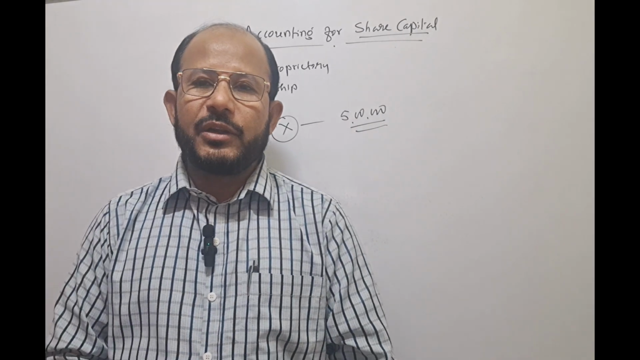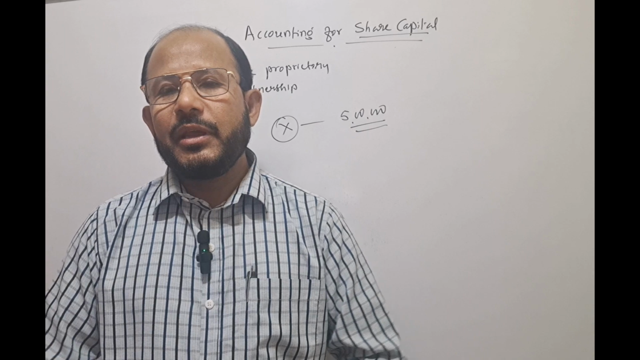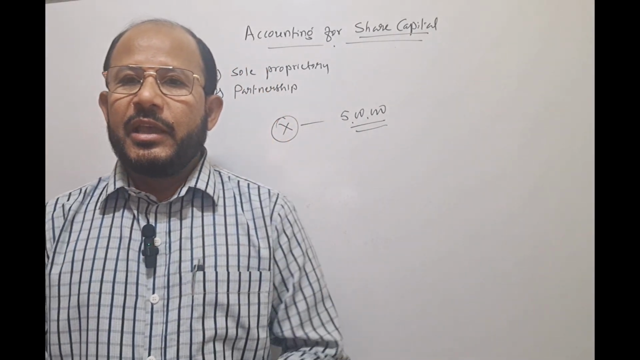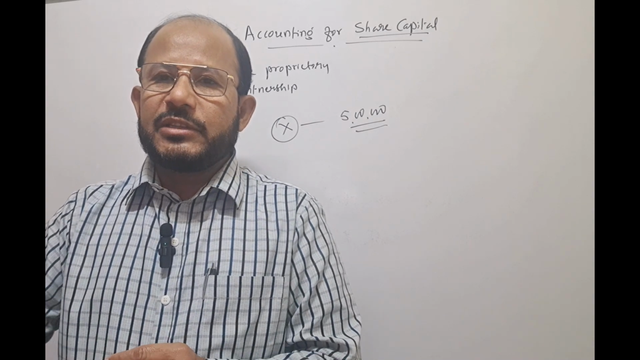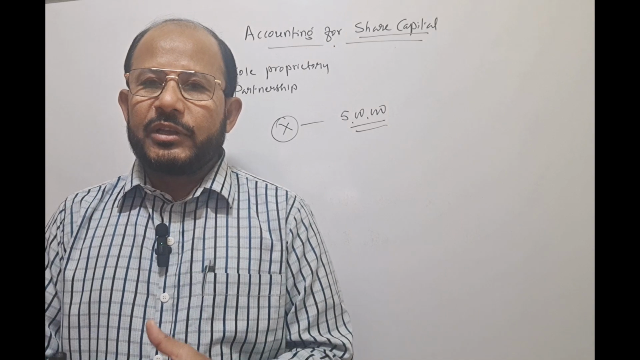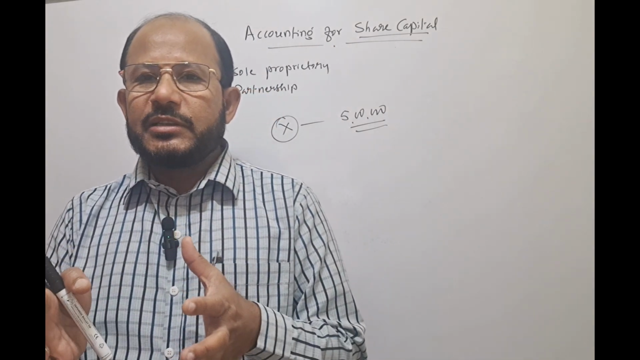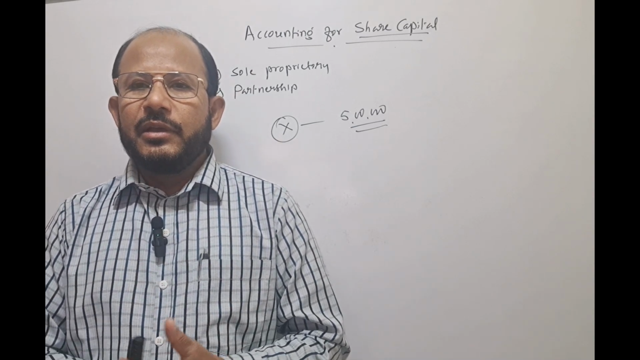Next drawback of partnership form is unlimited liability. What is the meaning of unlimited liability? Just as I explained in case of sole proprietary form of business, if the business assets are not sufficient to discharge the business liabilities in full, or if the business assets are less than the business liabilities, in that case, what happens?